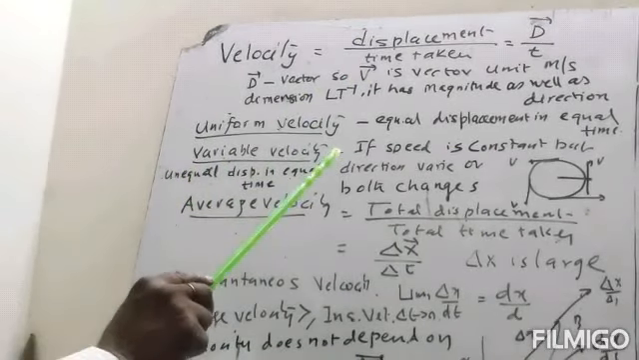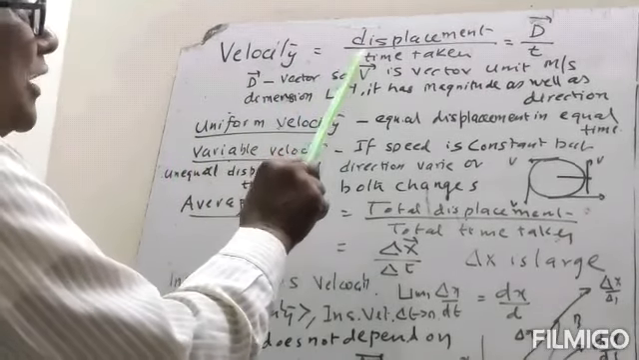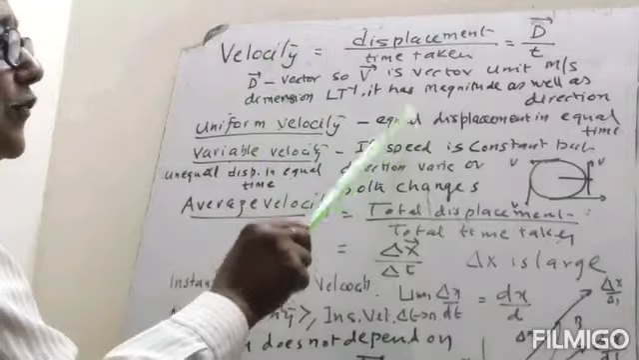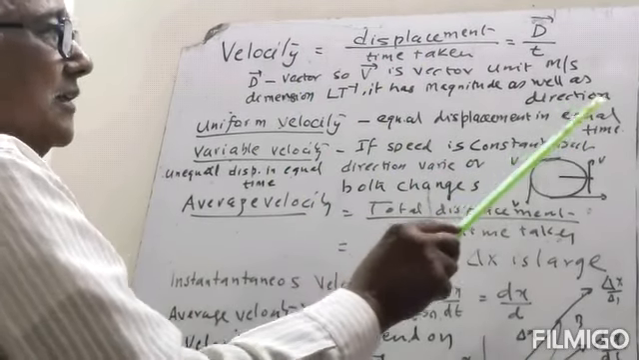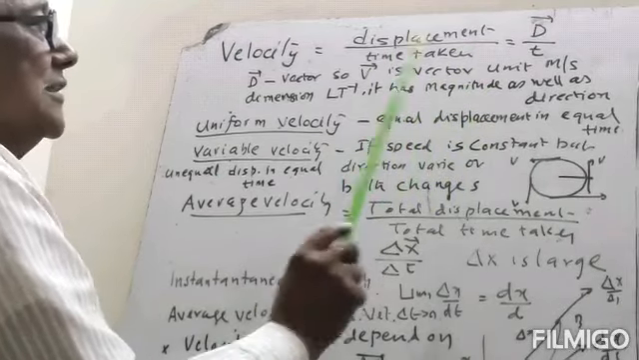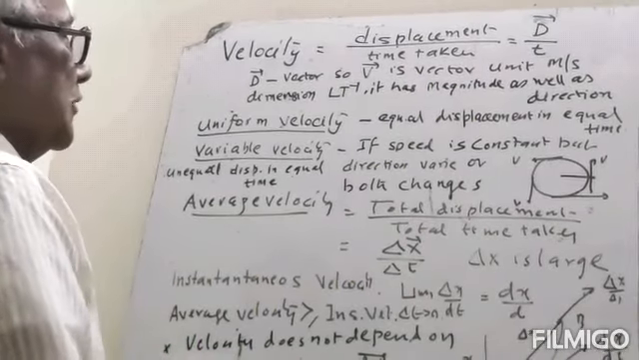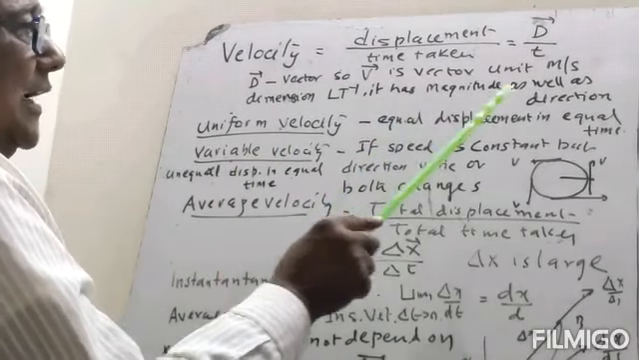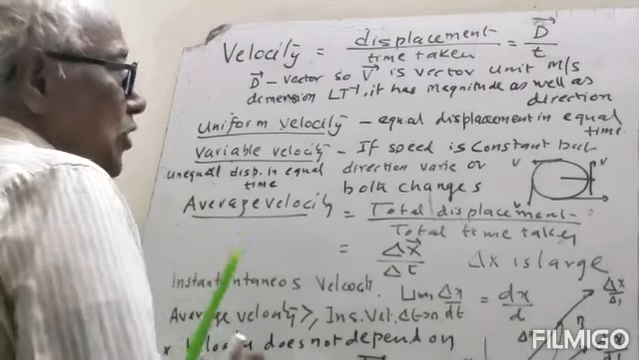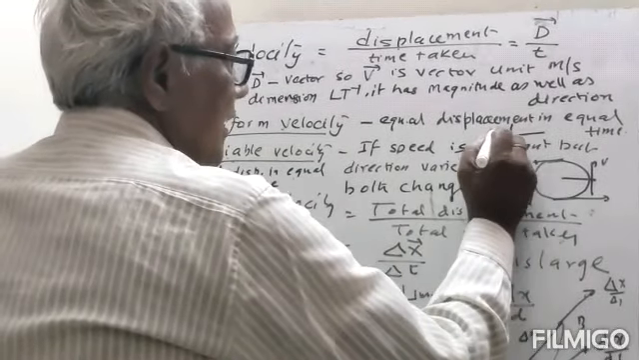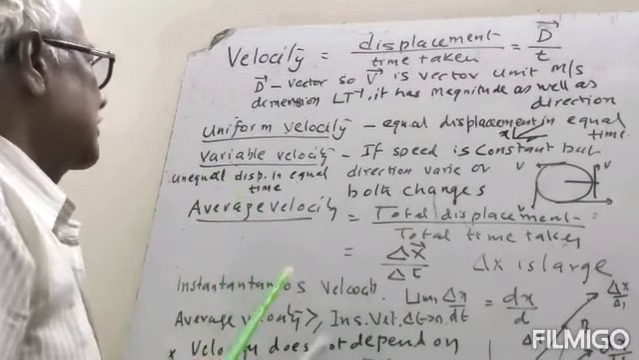Now what is the uniform velocity? Uniform velocity means equal displacement in equal time interval. If the interval is taken same, then the distance traveled will be same. So if we draw the curve between the distance or displacement and time, it will be a straight line. So if we draw the curve between x and t, it will be a straight line. So that will be uniform velocity.